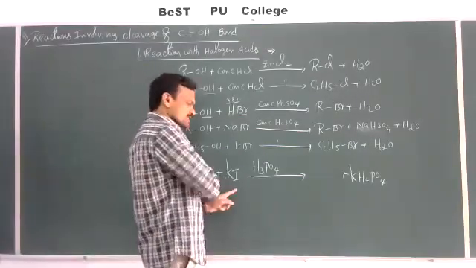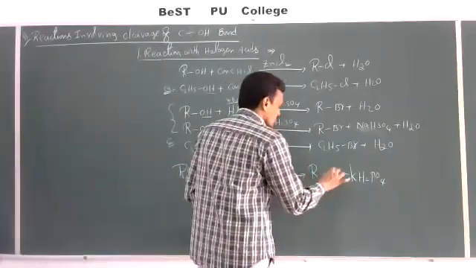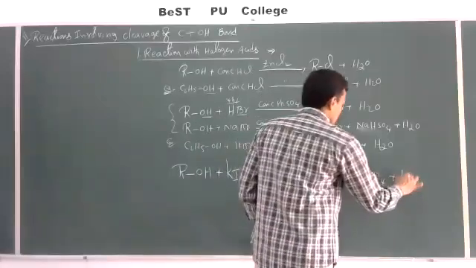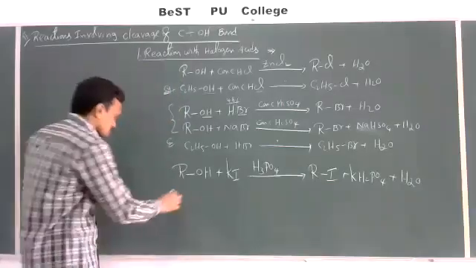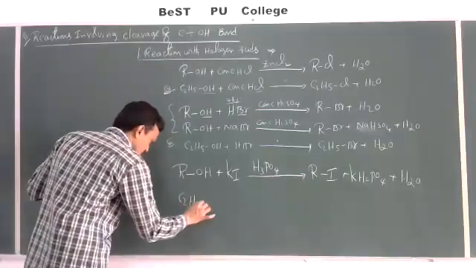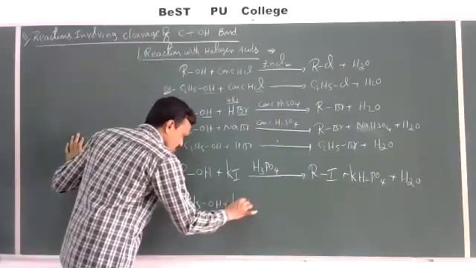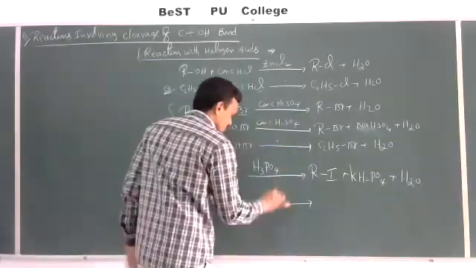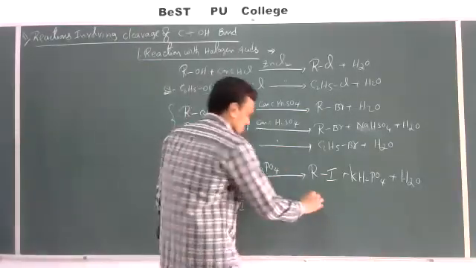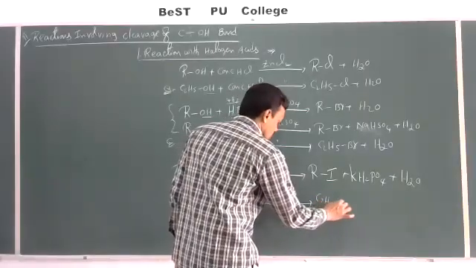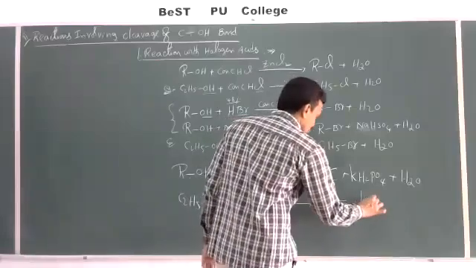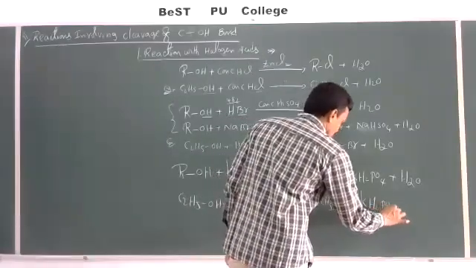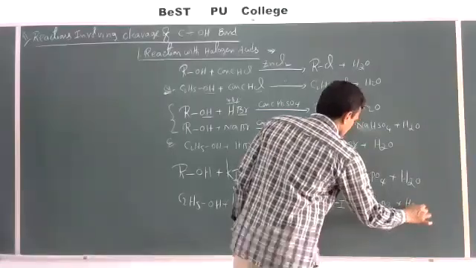Then OH minus is replaced by I minus, and we can get alkyl iodide plus water. This is an example. Let us just take the same example: C2H5OH plus potassium iodide in the presence of phosphoric acid gives C2H5I, ethyl iodide, plus KH2PO4 plus H2O.